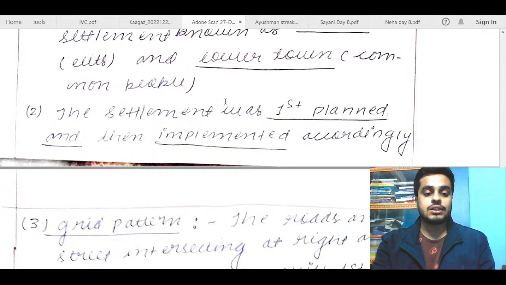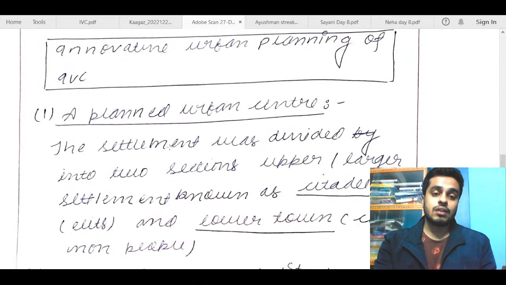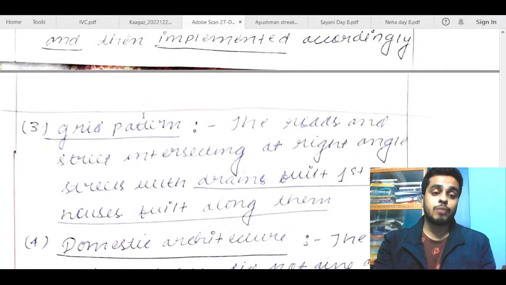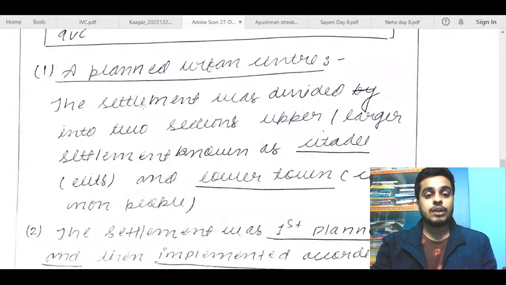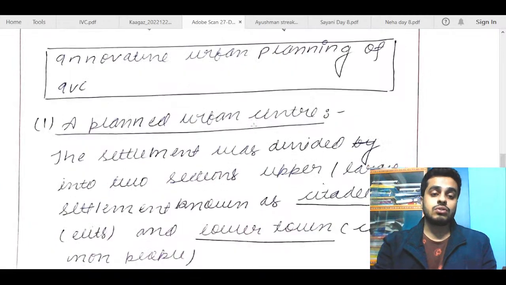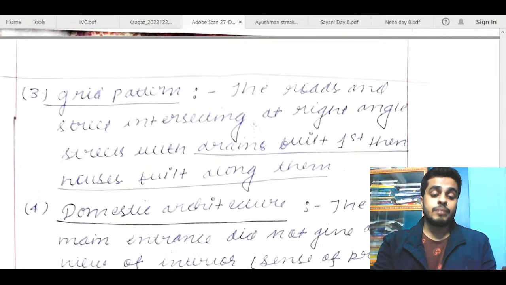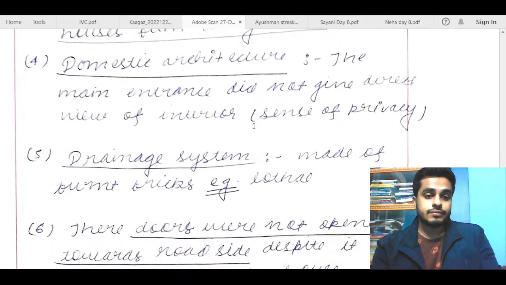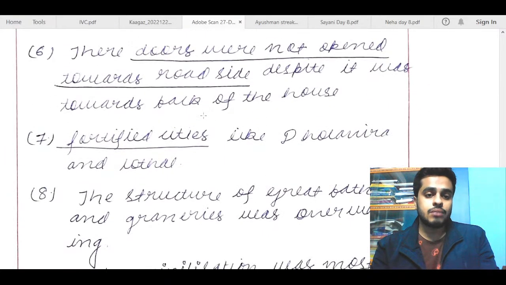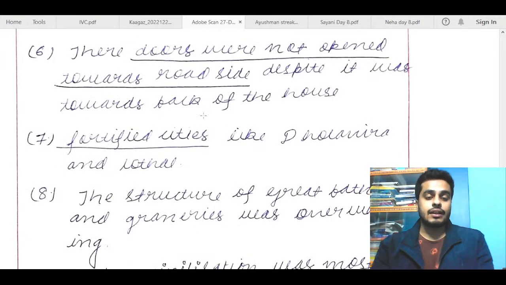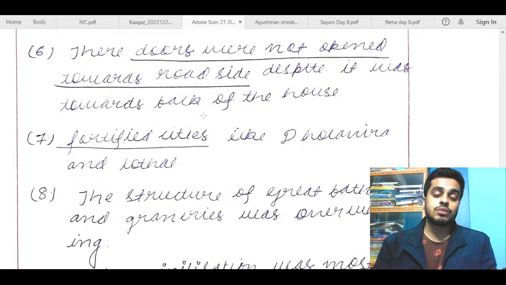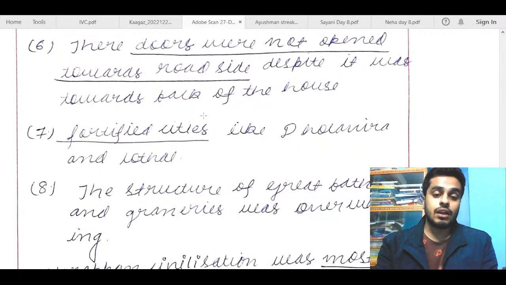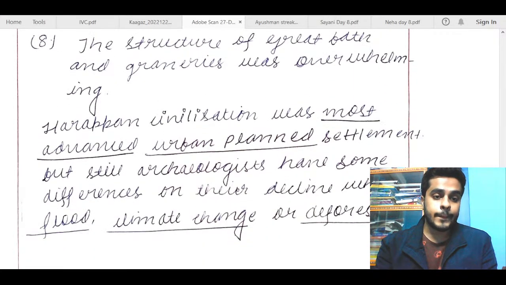So what is happening is all of this is first, second, third, all points are sub points of this thing only, a planned urban center only. So try to be a bit better organized, I will say. Drainage system, grid system, all of this is part of planned urban architecture. Other than that, what all urban qualities were there in IVC should also be mentioned. For example, those points that I have talked about in the beginning of this video, you can mention this.